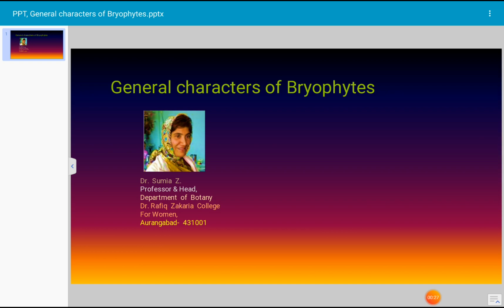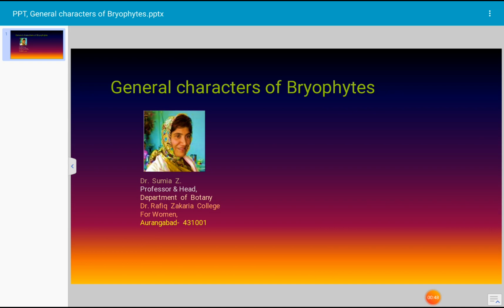Bryophytes are found in humid and sandy places. They are very common in moist mountain forests and tropical and subtropical regions of the world. They are cosmopolitan in distribution, that means they occur throughout the world. They are also found in the region of tundras.